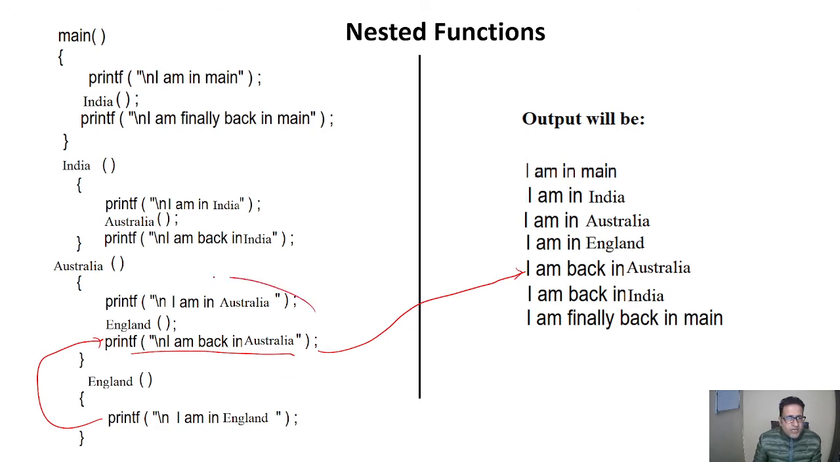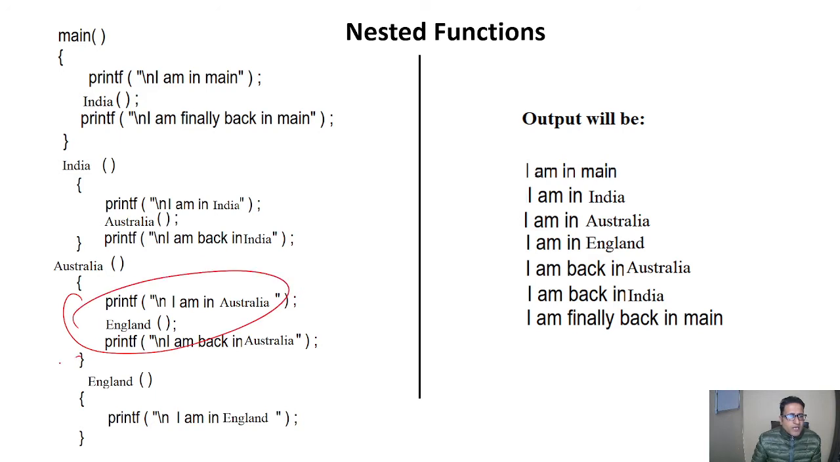So after fulfilling these functionalities, it will go back to the India part where it is called, means the Australia function is called in the India function. So here it will go to this point. After fulfilling this purpose, it will go to this printf. So here it will write "I am back in India." So the next output is "I am back in India."